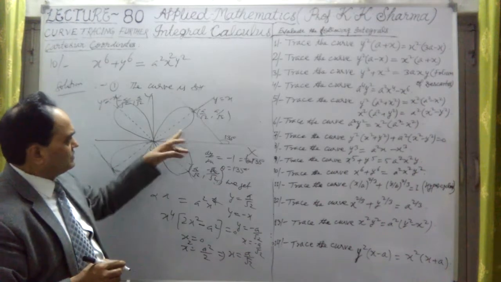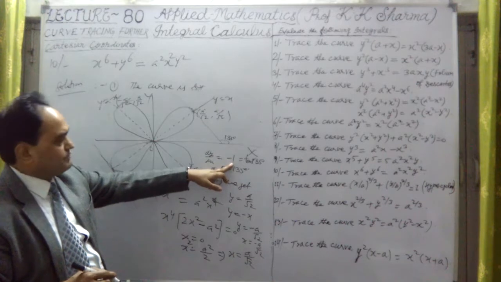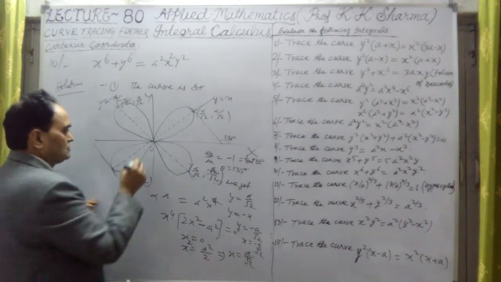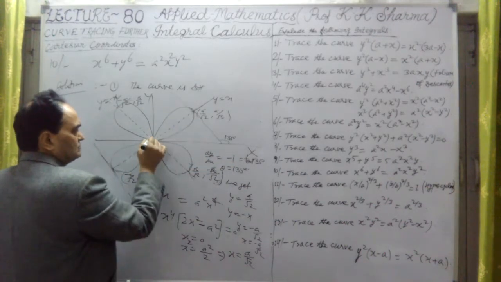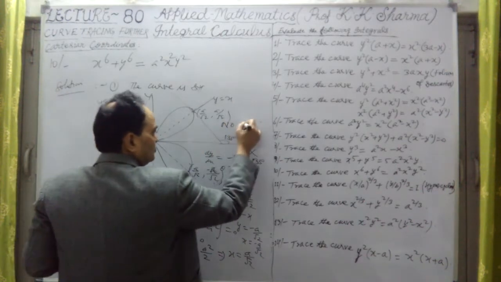So how can we calculate dy dx? If I calculate, we will get minus 1. Okay, and this 0, 0 is the point at which the lines pass through, there are no asymptotes here. No asymptotes.